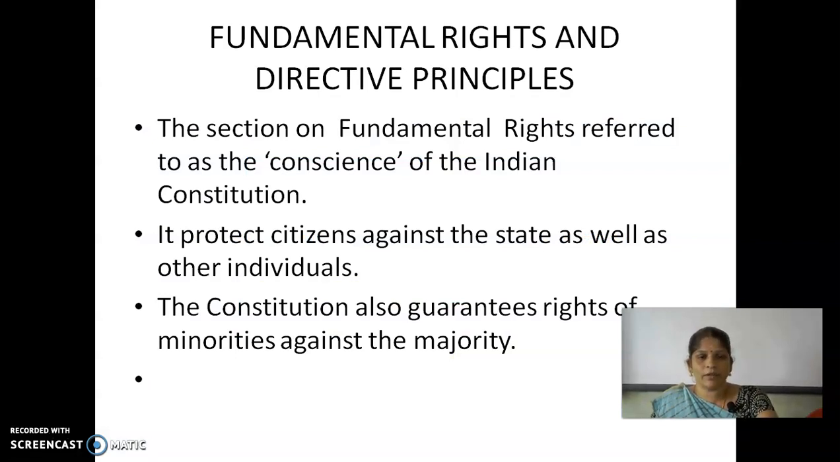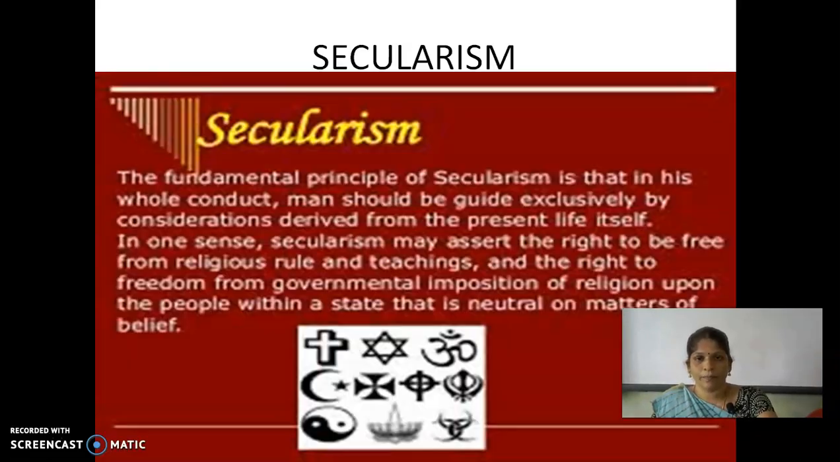The section on fundamental rights refers to the conscience, that means the moral power or moral sense of the Indian Constitution. It protects citizens against the state as well as other individuals. The Constitution also guarantees rights for the minorities against the majority.